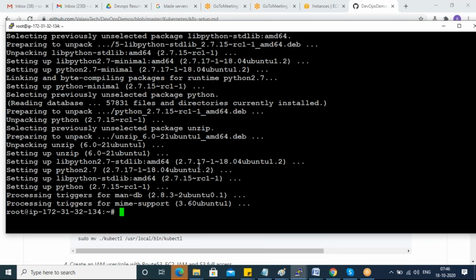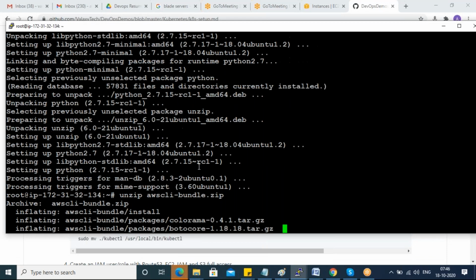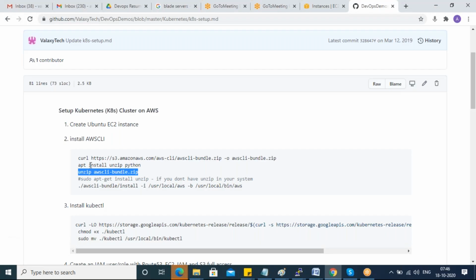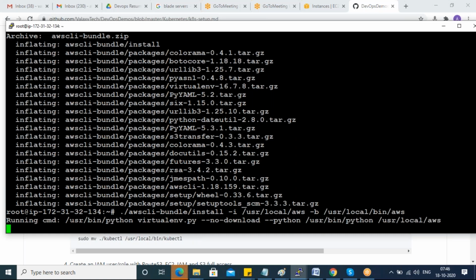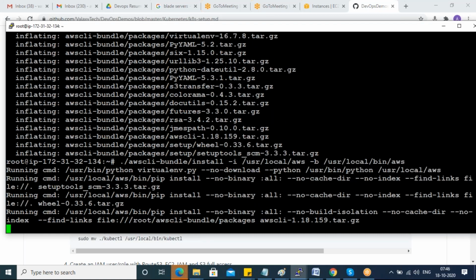Most of the guys will miss that step. Simply they will run something, get some output, and that's it. You may feel, oh okay, that is successful. Don't think in that way. It's not a good practice.